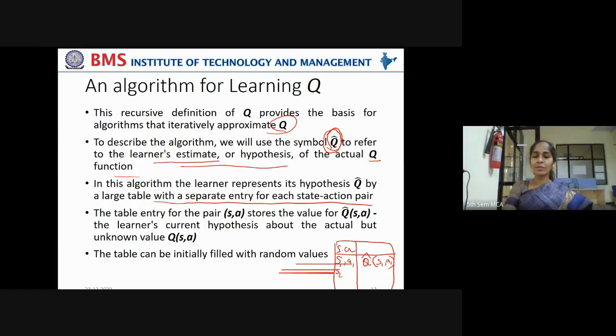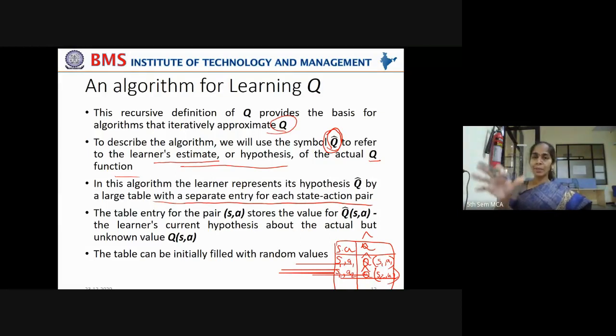Now from S2 state, by taking action A2, what would be the cumulative reward value? Estimated cumulative reward value, that can be represented as Q cap S2 A2 and so on. Okay, so this Q cap will give the estimation of the rewards that can be accumulated by starting from state 1, by starting from state 2, by starting from state 3 and so on.